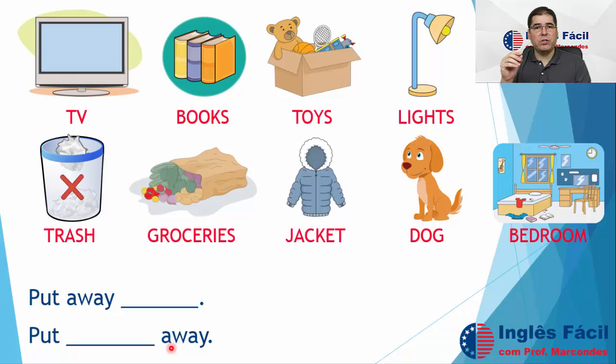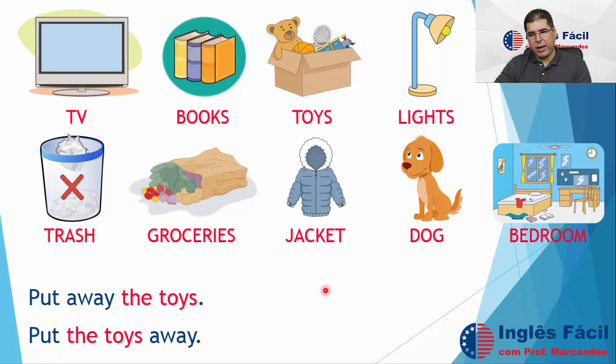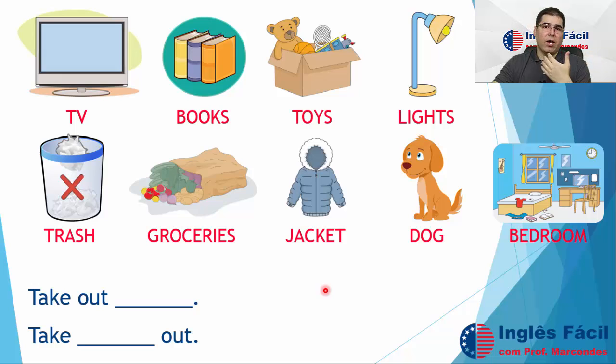Now, another example is put away, okay? Put in the correct place. What here can be put away? Let's see. So, we can put away books, for example, right? So, put away the books or put the books away. What else can be out of place? The toys, of course. Put away the toys. Put the toys away, okay? And also groceries, right? After you go to the supermarket, you have to put away the groceries, okay? So we can also use it with groceries, okay? Put away the groceries, put the groceries away, okay?